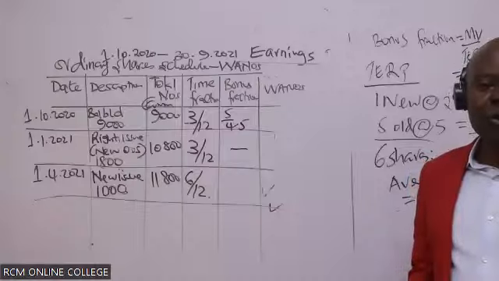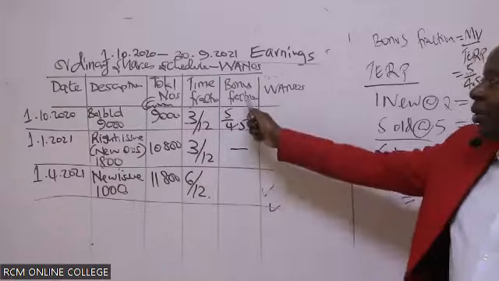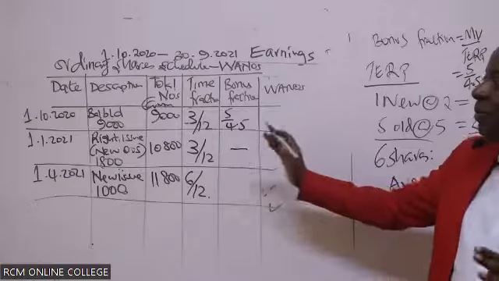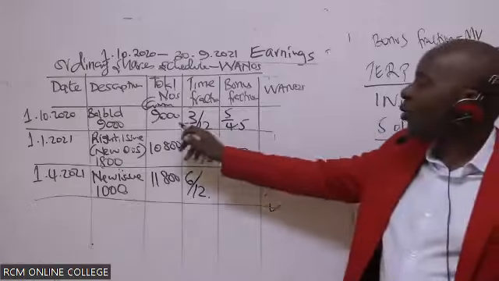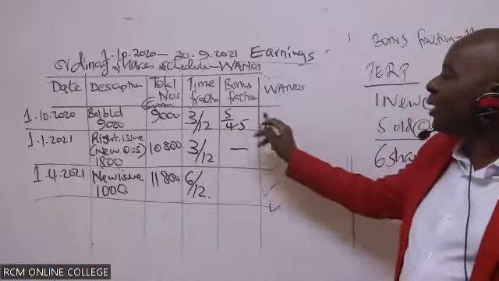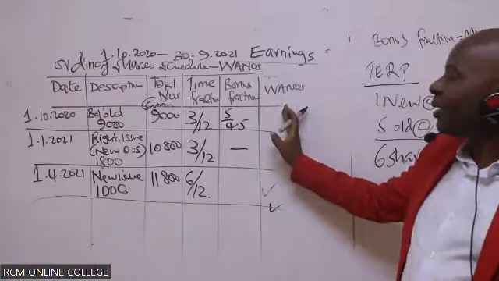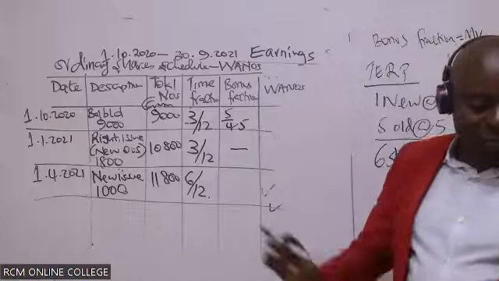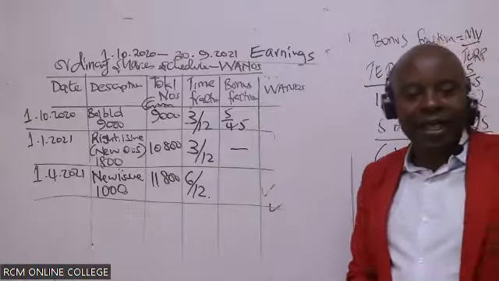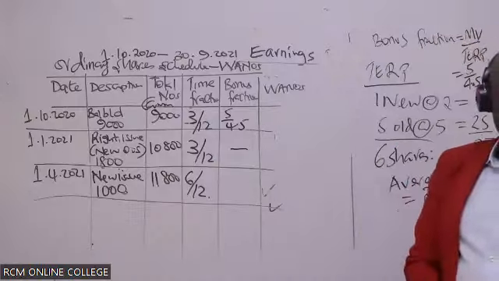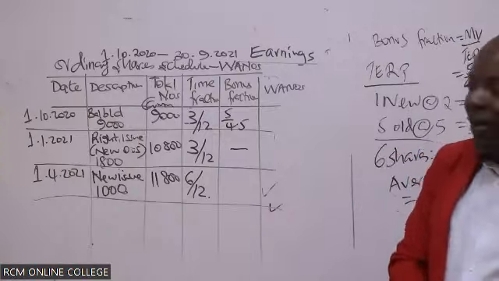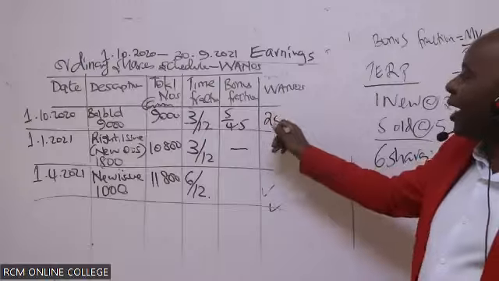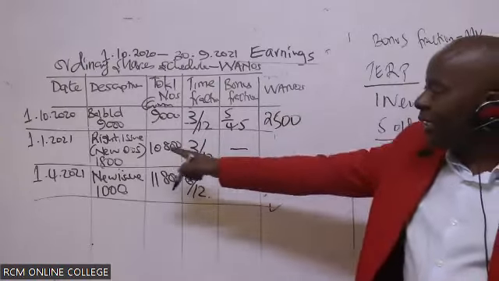I know in your method, you don't weigh the bonus fractions. But for my method here, you are weighing everything to get the weighted average number of shares. So how do we get it? You take this and multiply with the fractions, and then you give me the answers here. So she's giving me a figure of 2,500. How about in this case here?